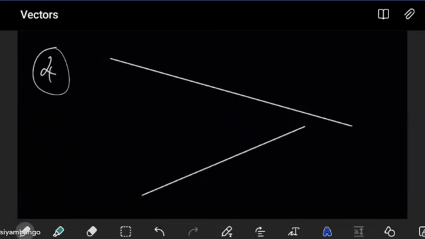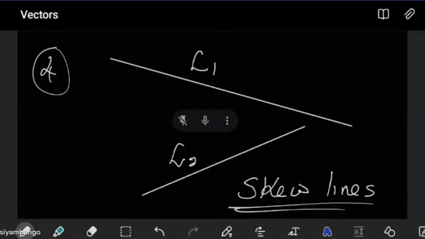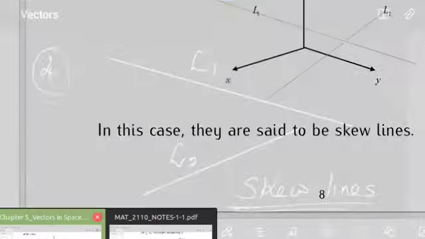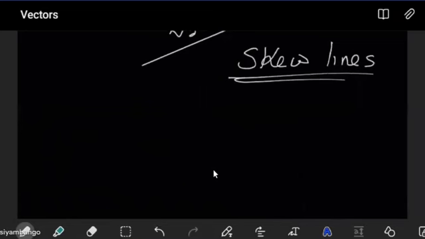One line lies on top of the other. So of course, this is too deep. Perhaps this is why it might almost seem like they're intersecting, but we have one line on top of the other. So these two lines, L1 and L2, are different, and they do not intersect. Such lines are said to be skew lines. So skew lines are just lines that are not parallel and do not intersect at all. Are we okay there? So those are the four cases that we have to look at.